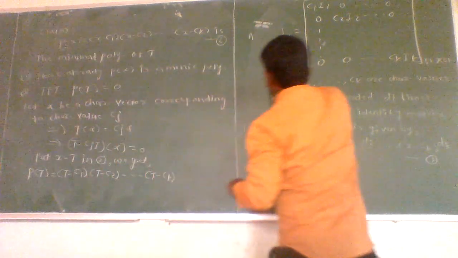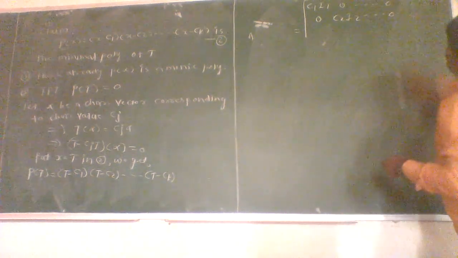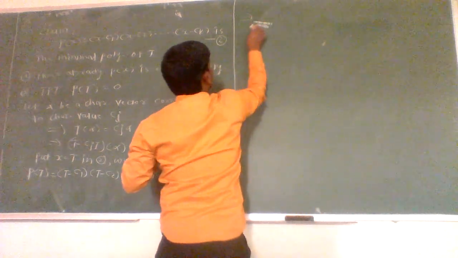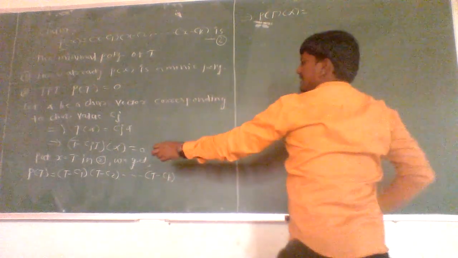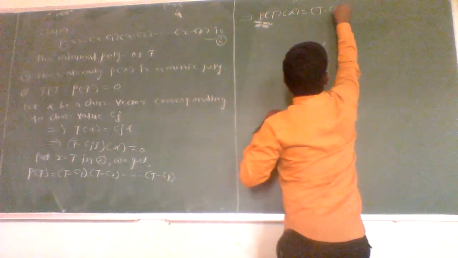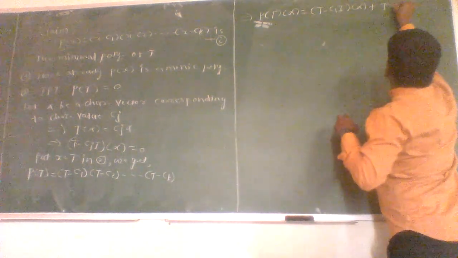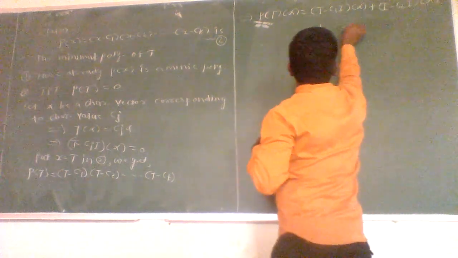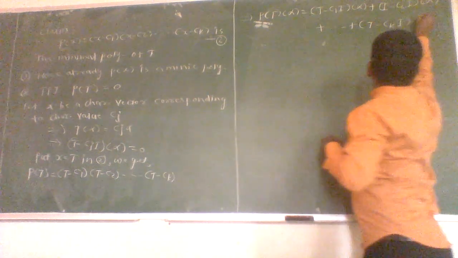Then we get P of T of alpha is equal to (T minus c1 I)(T minus c2 I) up to so on (T minus ck I) of alpha.